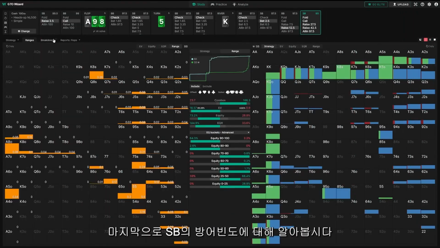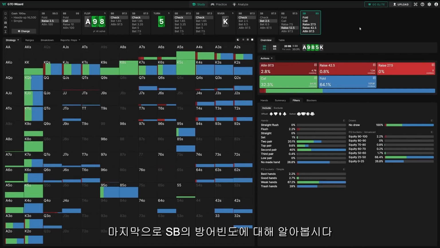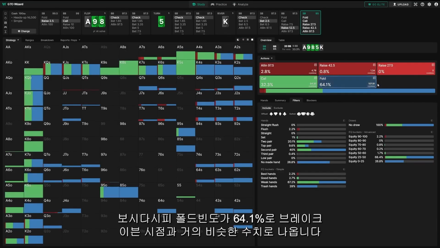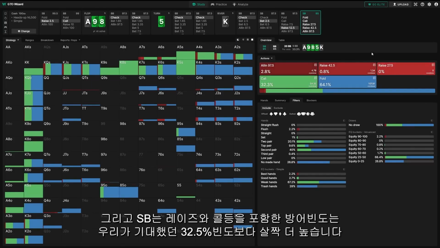Finally, we can take a look at small blind's defending frequency. Now, if you recall, 62.5% of the time they're supposed to fold. So you can see that's pretty much what's happening, right? They're folding just very slightly more than this break-even frequency. And they're defending, so calls plus all the raises grouped together, about what we expect, a little more than 32.5%.